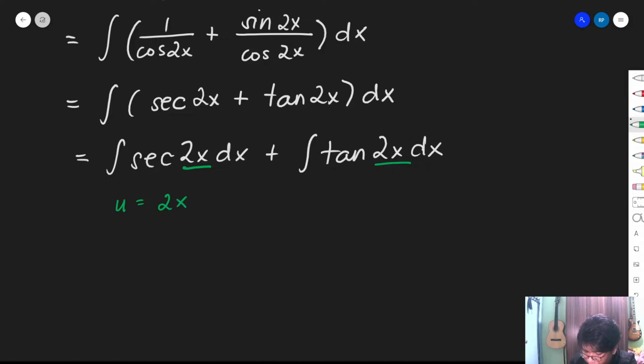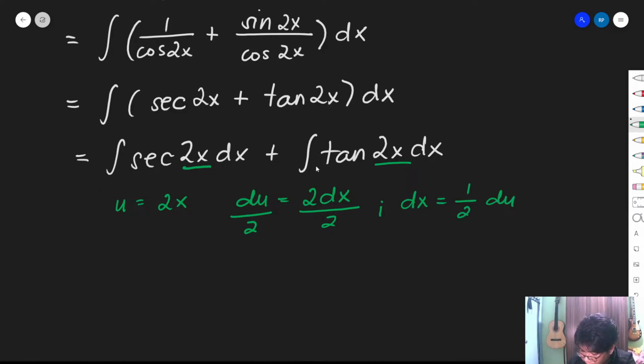So u is equal to 2x. Therefore, the differential of 2x is 2 dx. And since dx lang yung meron tayo sa original integrals natin, we can simply divide this by 2, para mahiwalay lang yung 2. So therefore dx is equal to 1/2 du.